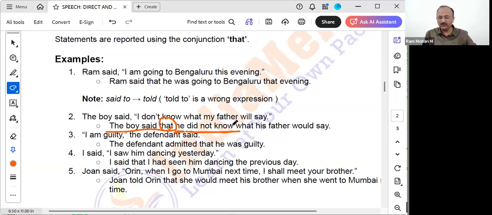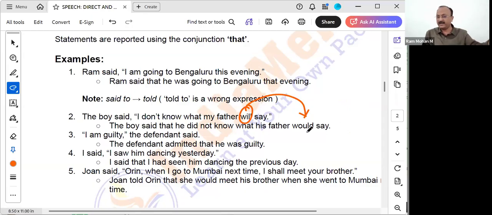Many people have the wrong habit of saying did not knew. Whenever we use the helping verb did, the sentence has already been converted to past tense. We should not use the past form of the verb; we should use the present form only. I did not understood is the wrong sentence. I did not understand is the right form. The boy said that he did not know what his father will say gets converted to would say.